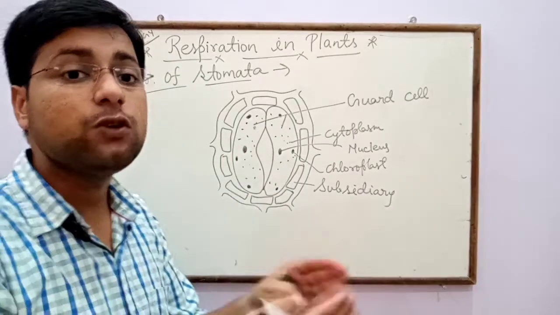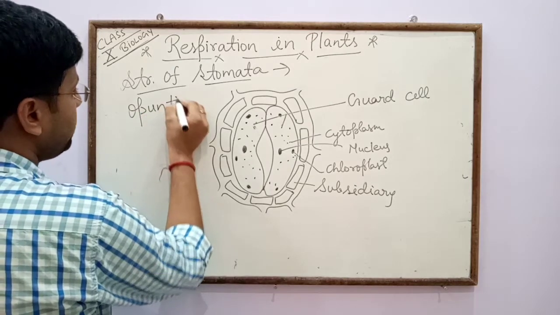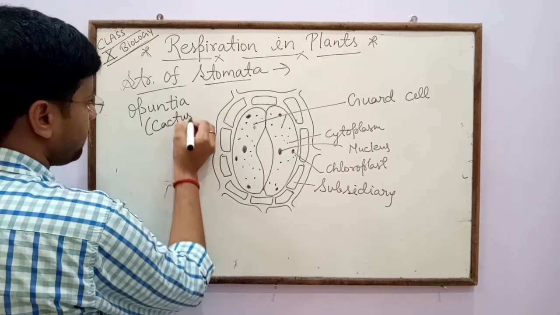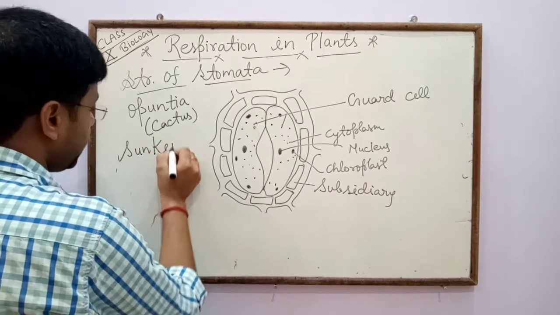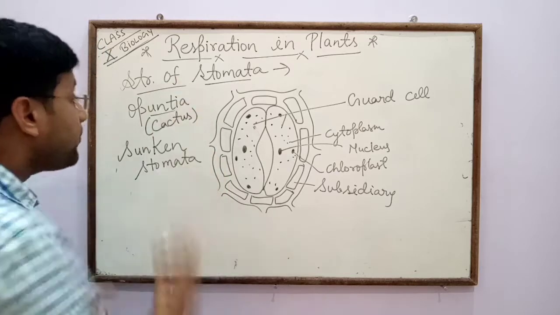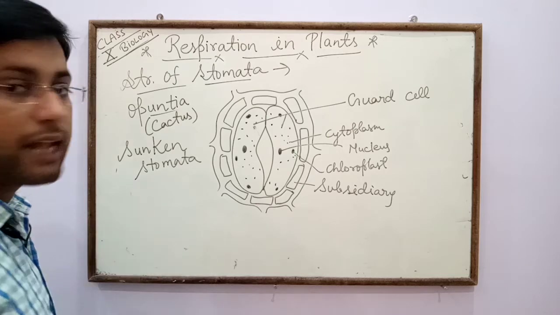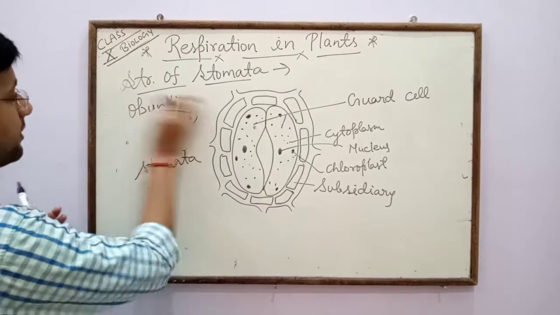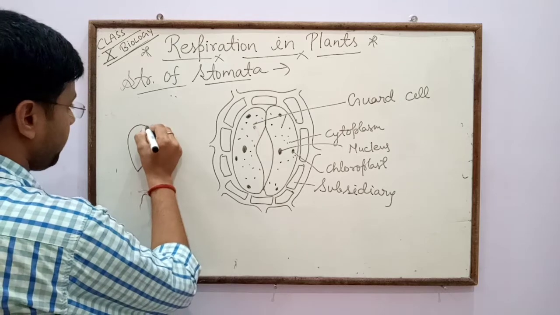And in xerophytic plants, especially Opuntia, that is cactus, sunken stomata are present. So Opuntia is a type of xerophytic plant. It occurs in those areas where there is a lack of water. So in case of Opuntia or cactus, this is the structure of cactus.